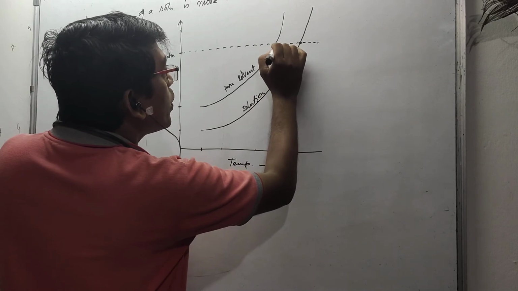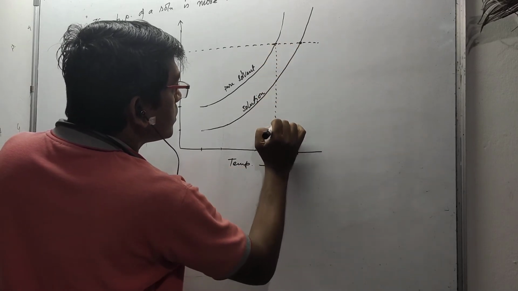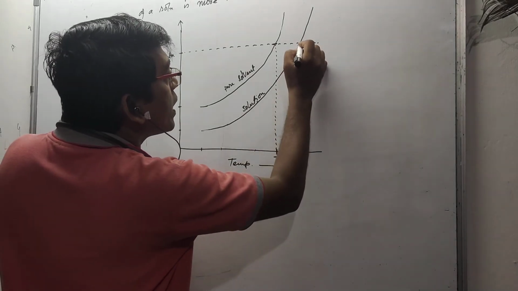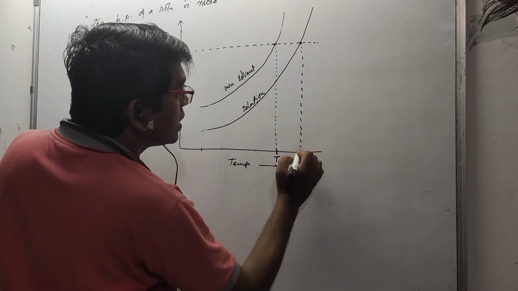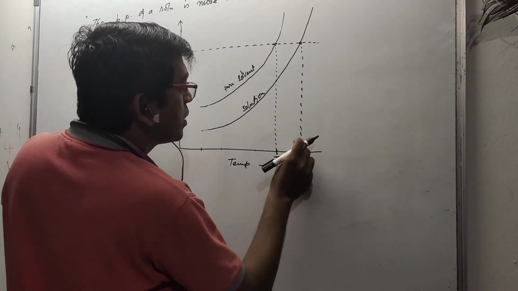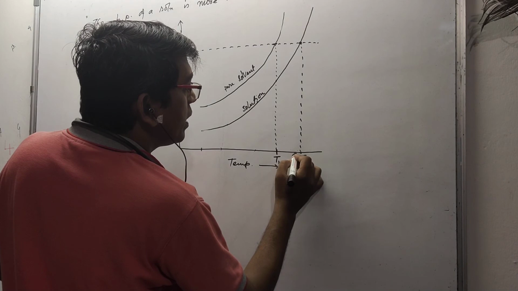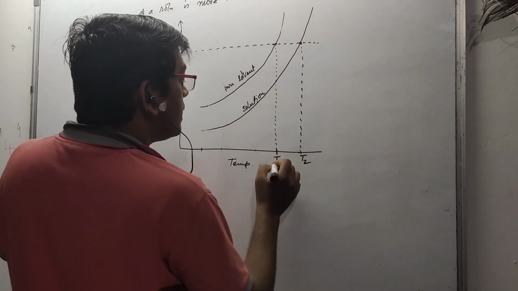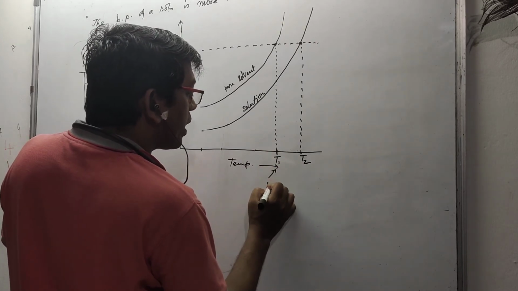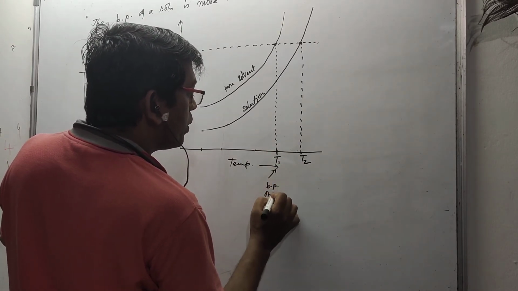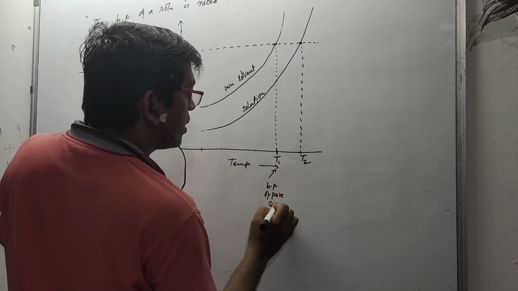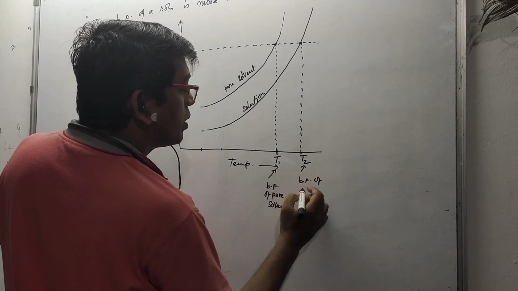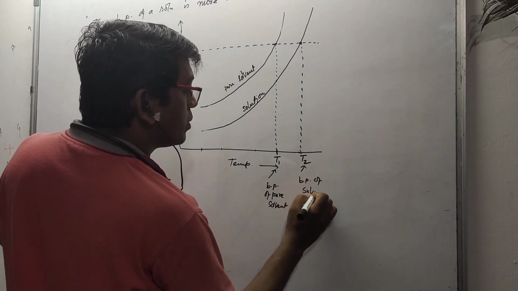Suppose this point is T1 and this point is T2, right? So here you see there is a difference. This is the boiling point of pure solvent and this is the boiling point of solution.